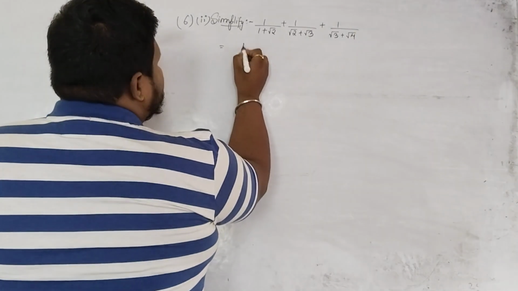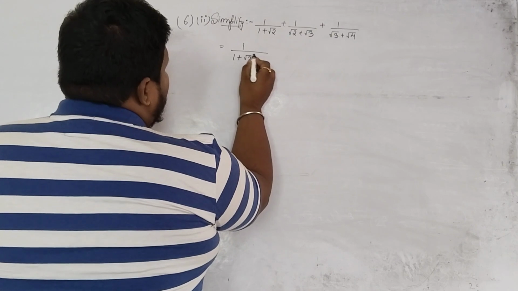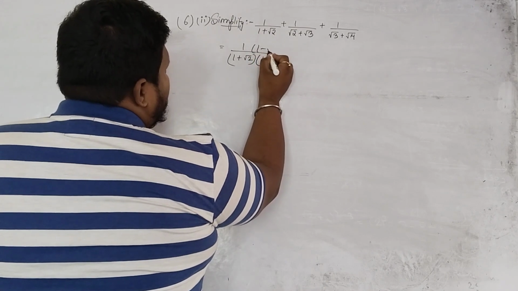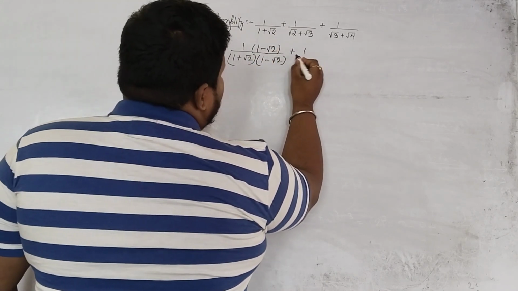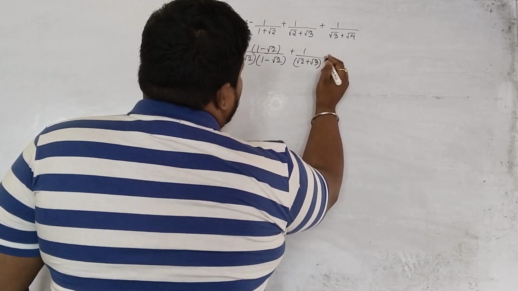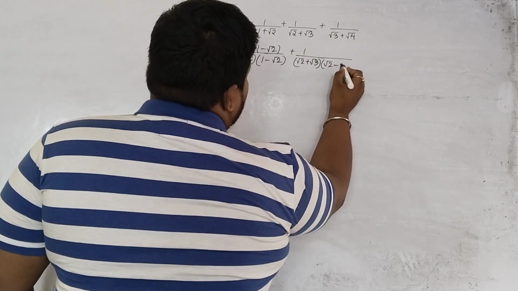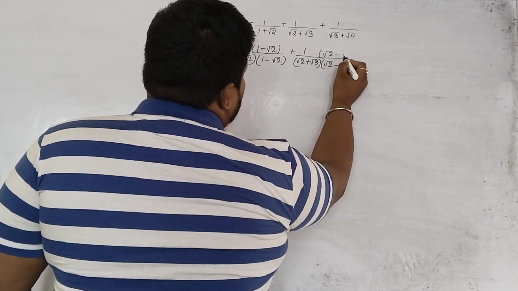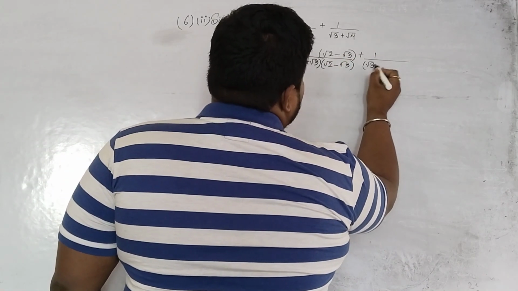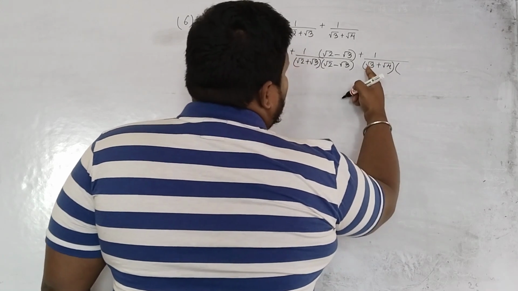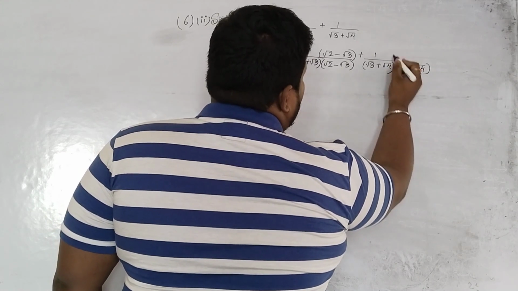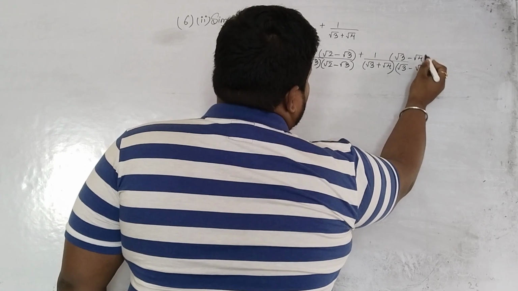So I will start with the first fraction, 1 divided by 1 plus root 2. What will I multiply? 1 minus root 2, in the numerator also 1 minus root 2. And here the second one you see, root 2 plus root 3. What will I multiply? Root 2 minus root 3, and in the numerator also the same thing. Then the third fraction I will rationalize too. So root 3 plus root 4, I will make it root 3 minus root 4, and here root 3 minus root 4.